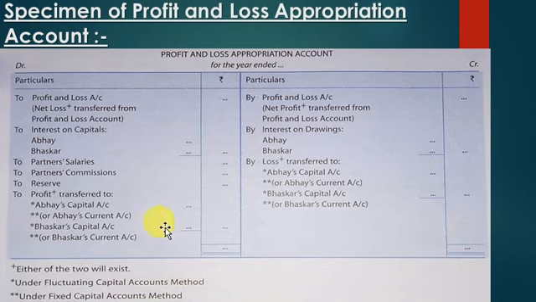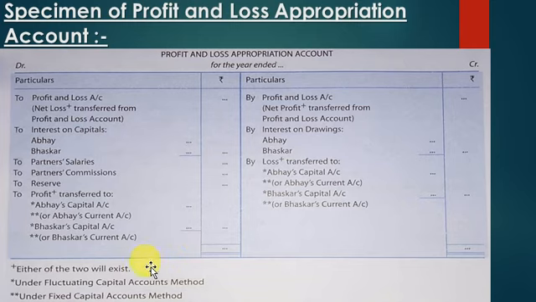Please ignore this word current account for the time being. We will discuss current account when we go with the topic partners capital account in the next class. So let's stick to only capital account, Abhay's capital account, Bhaskar's capital account. And if your debit side is more than the credit side, then the difference is called net divisible loss. This loss is also debited among the partners in their profit sharing ratio individually, and the total comes outside for the net divisible loss. Exactly the same way you did the balancing of profit and loss account.